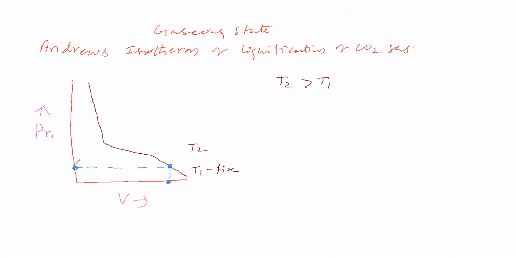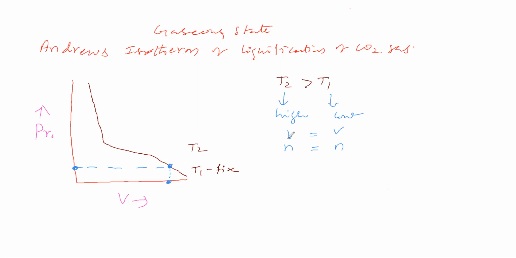At this temperature, pressure is this much. Now we are taking T2 temperature. T2 is high temperature, T1 is low temperature. Volume is fixed in both cases. Number of moles is fixed in both cases.